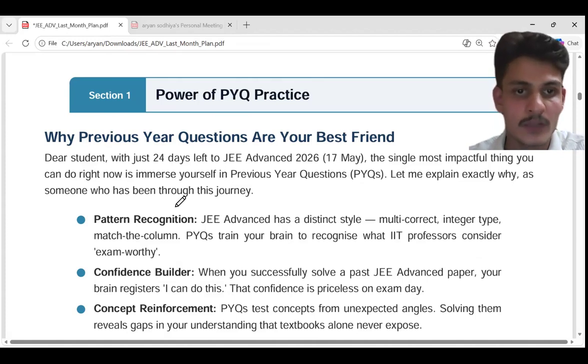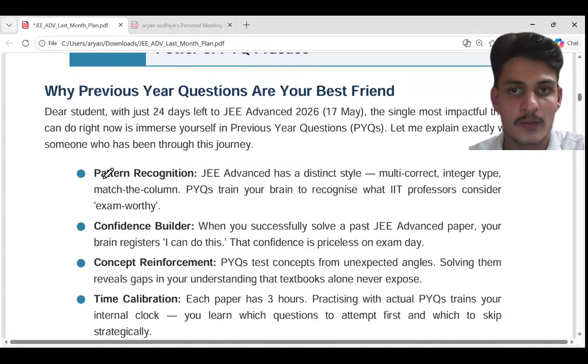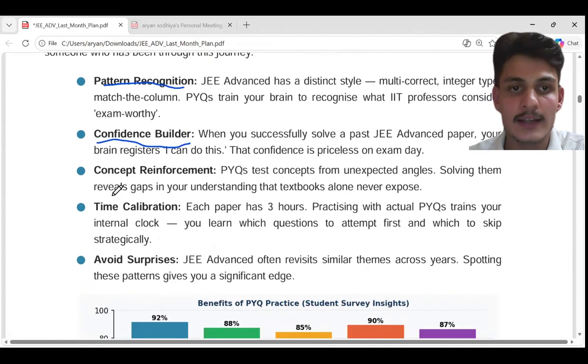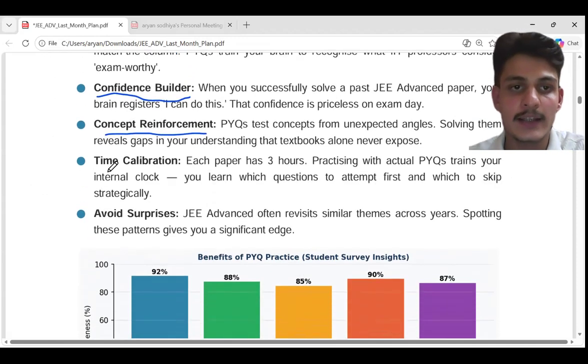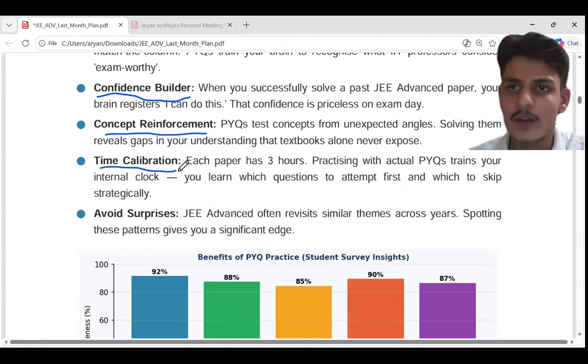This will help you with pattern recognition, confidence building, concept reinforcement and time calibration. In this way, you will see that if some topic or some question is taking more time, then you need to move to the next question, because it's not about how hard a question you are attempting, it's about how many questions you have attempted. So if some question is creating an obstacle, then you can move to the next question. You need to learn time management.